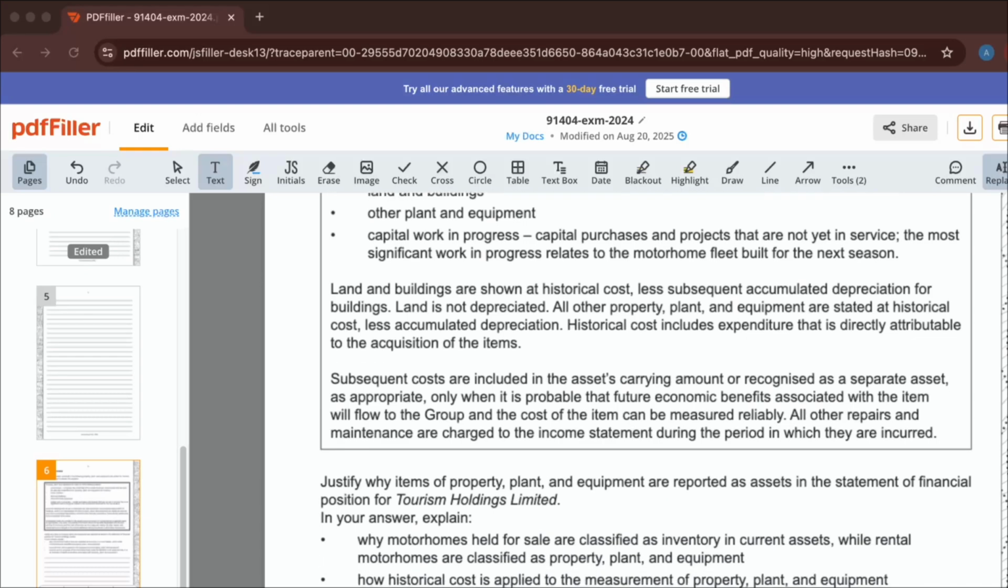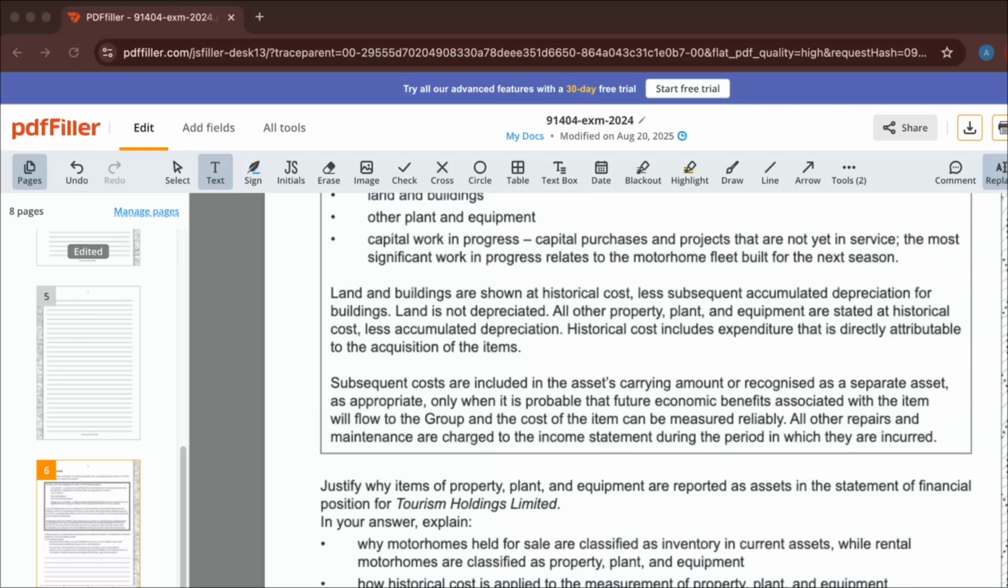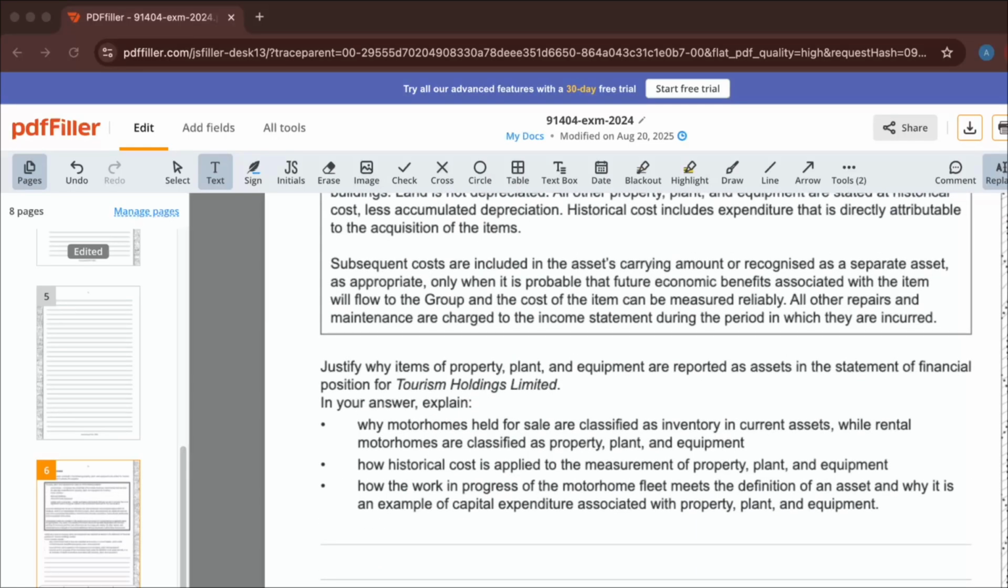Pretty wordy information. Getting to the question, they want us to justify why items of property, plant, and equipment are reported as assets in the Statement of Financial Position for Tourism Holdings Limited. And they want us to explain these 3 bullet points: why motorhomes held for sale are classified as inventory and current assets, while rental motorhomes are classified as PPE; how historical cost is applied to the measurement of property, plant and equipment; and how the work in progress of the motorhome fleet meets the definition of an asset, and why it is an example of a capital expenditure within PPE. So a very big wordy question.